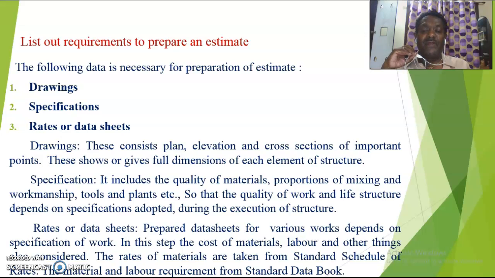Next, how many labors are required and how much material is required are taken from the standard data book. But the standard schedule of rates will give the rate of the material at the particular site. It may be calculated by a methodology called lead statement. You always have to add the cost of conveyance or transportation to the material cost at the site. There are many other factors that will increase the cost, such as sign rate charges, cess charges and other charges, to calculate the cost of material at site.